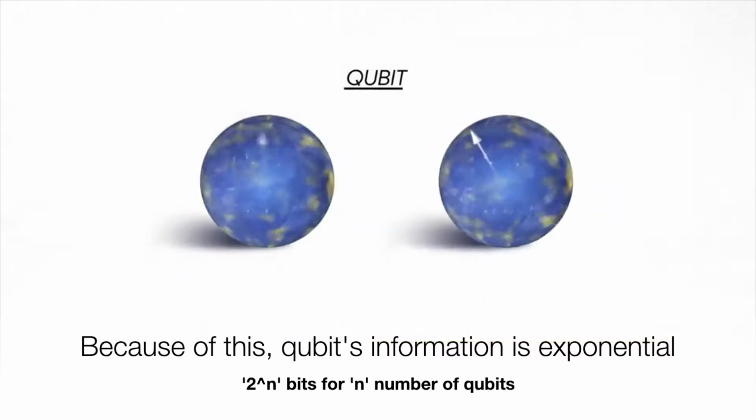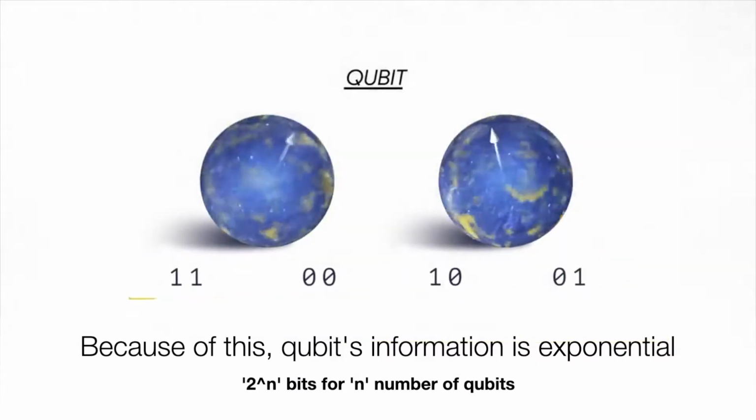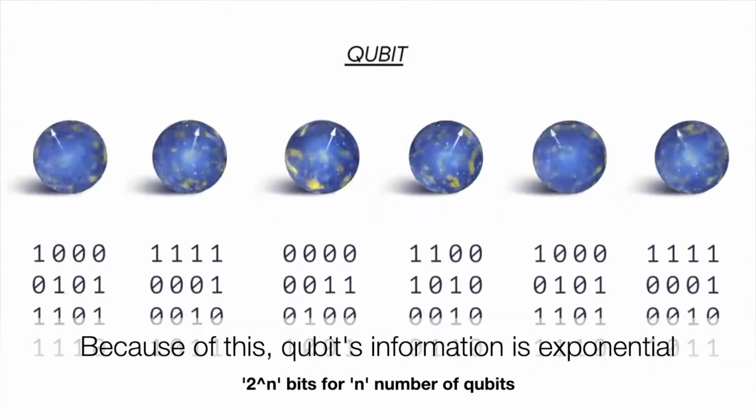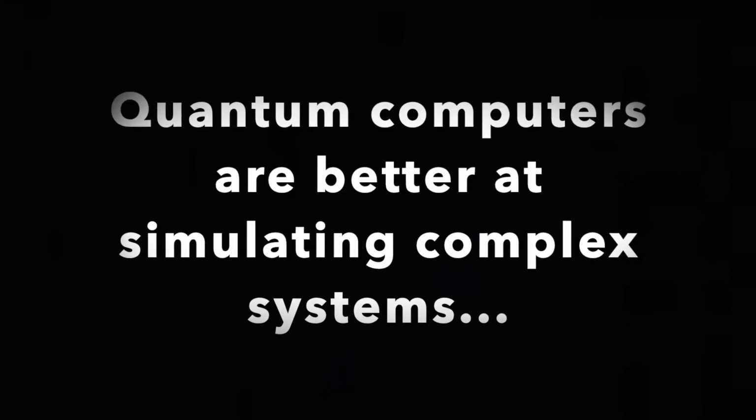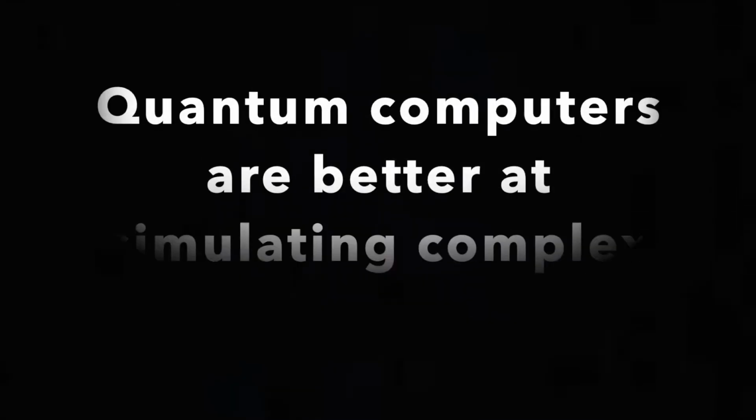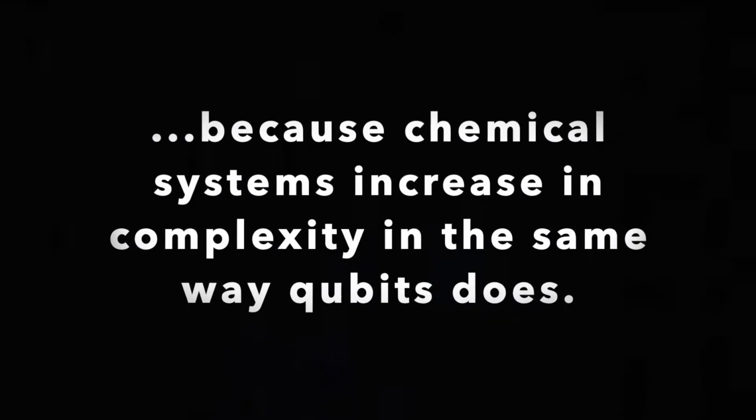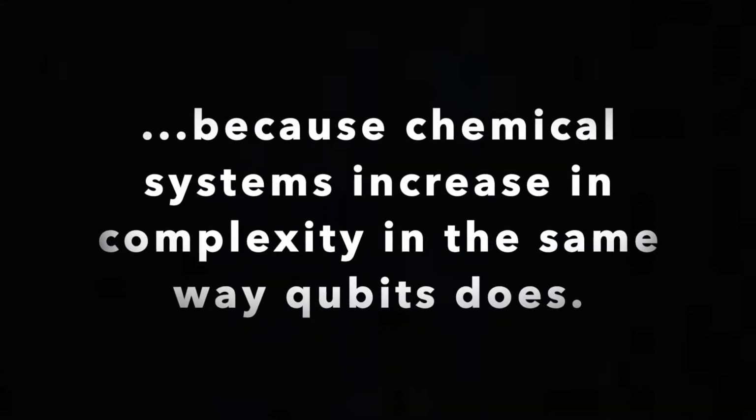Because of this, a qubit's information is exponential: 2 to the power of n amounts of information for n qubits. Therefore, quantum computers are better at simulating complex systems, because chemical systems increase in complexity in the same way qubits do.